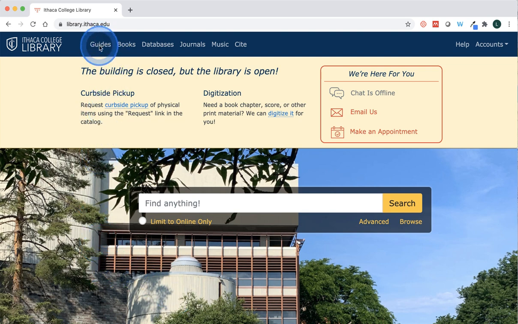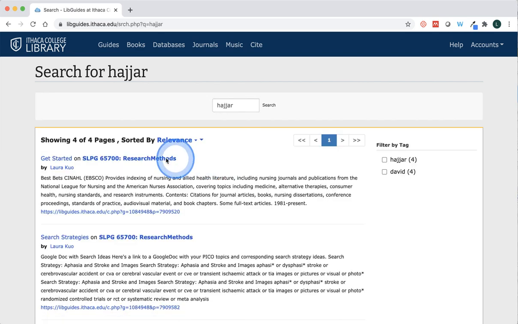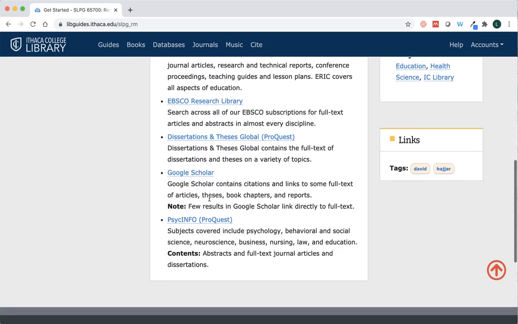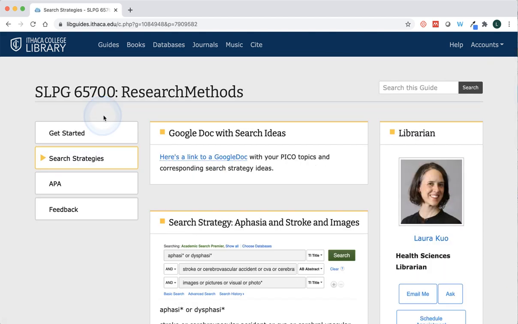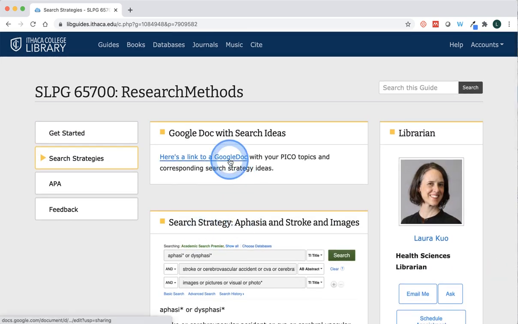Just as a reminder, we have guides, and there's a guide for your class. If I click on guides, I can type in either the professor's first or last name and then get to the guide. And just to remind you, the guide itself has a list of some databases you might want to explore that I can also help you with. I also have a link here for some search strategies, things I went over during this session. And there's also a link to your Google document that includes some ideas for a starting point of places you might want to consider keyword wise for searching for your research topics.